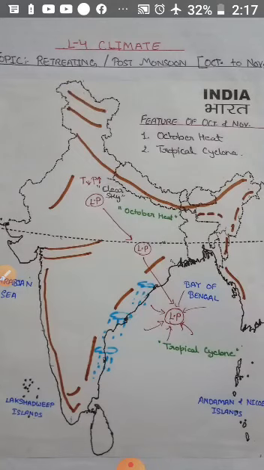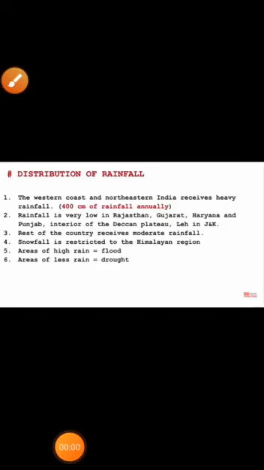Now children, the next topic is distribution of rainfall. So children, the western coast and northeastern region receive heavy rainfall, that is about 400 centimeter of annual rainfall. Then rainfall is very low in the areas of Rajasthan, Gujarat, Haryana, Punjab, interior of the Deccan Plateau and Leh.